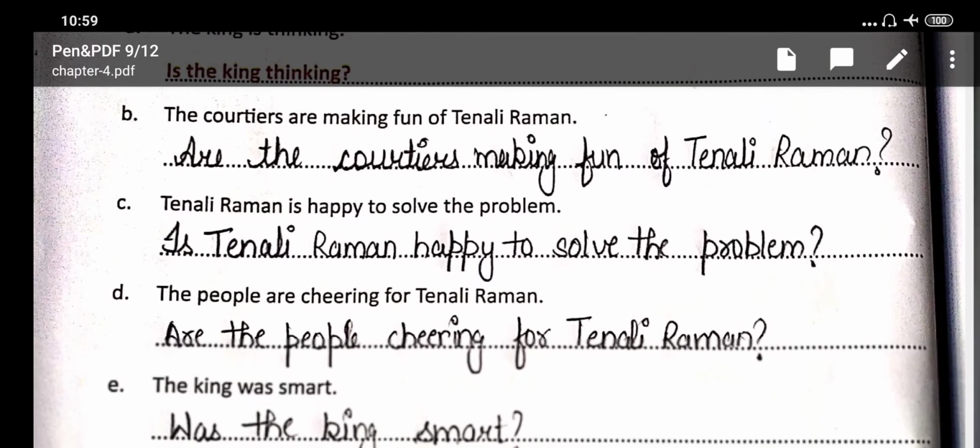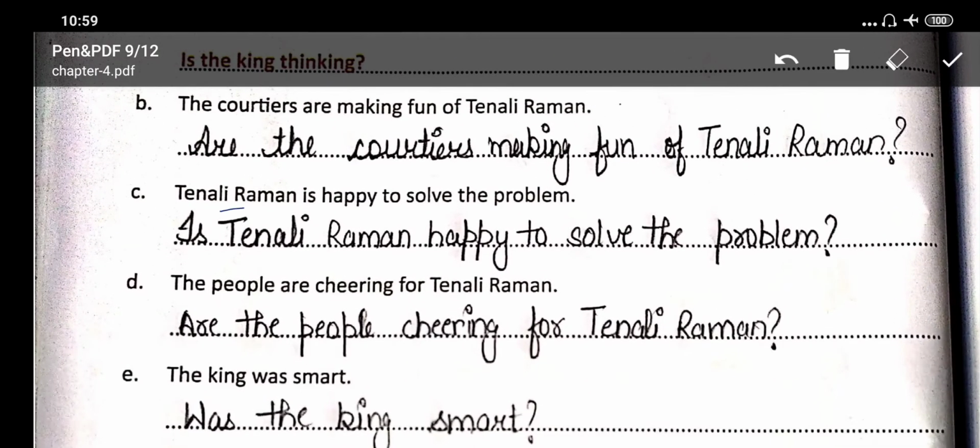Next, Tenali Raman is happy to solve the problem. Now students, you have to make a question from this statement. Here you can see the question is, is Tenali Raman happy to solve the problem?